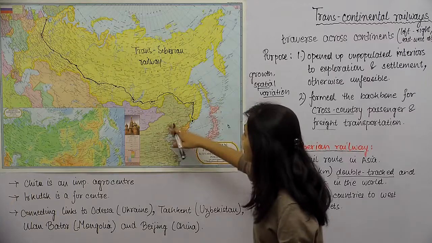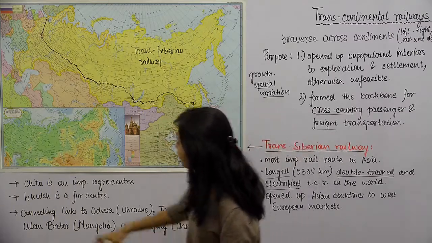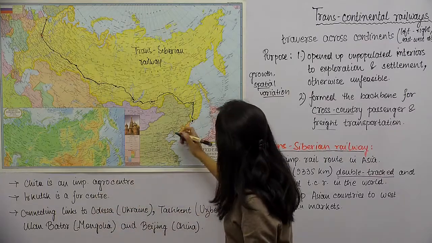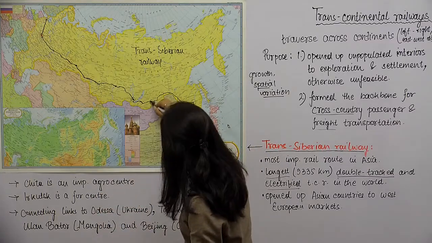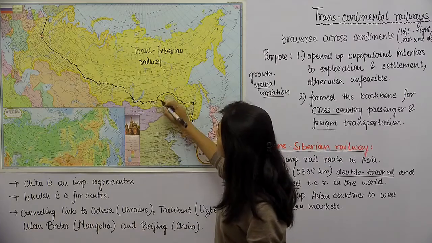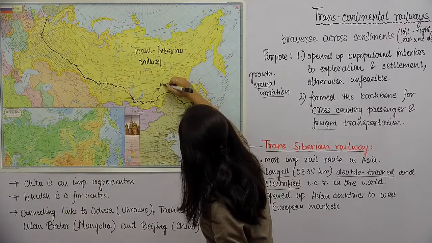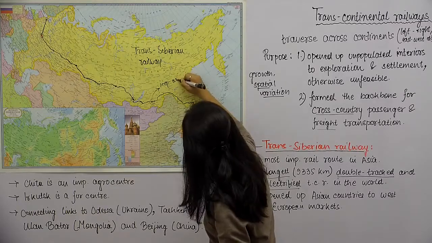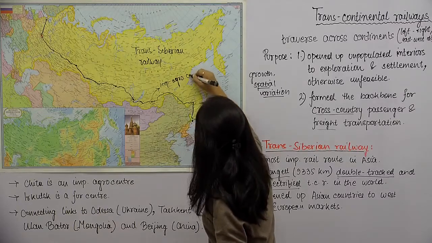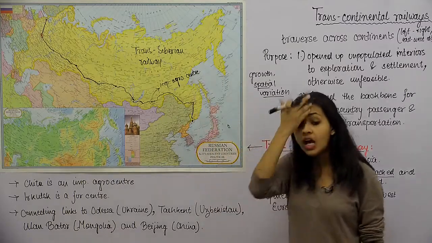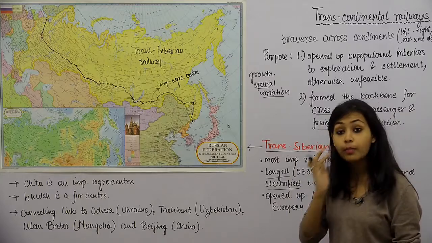कुछ हम इसके important centers के बारे में पढ़ेंगे. First of all, Chita, which I talked about, is an important agro center. So Chita, the railway station, falls over here. This is the one. So this one here is an important agro center, and agro का मतलब agricultural center, मतलब यहाँ पे agricultural productivity बहुत अच्छी है इस जगह की.